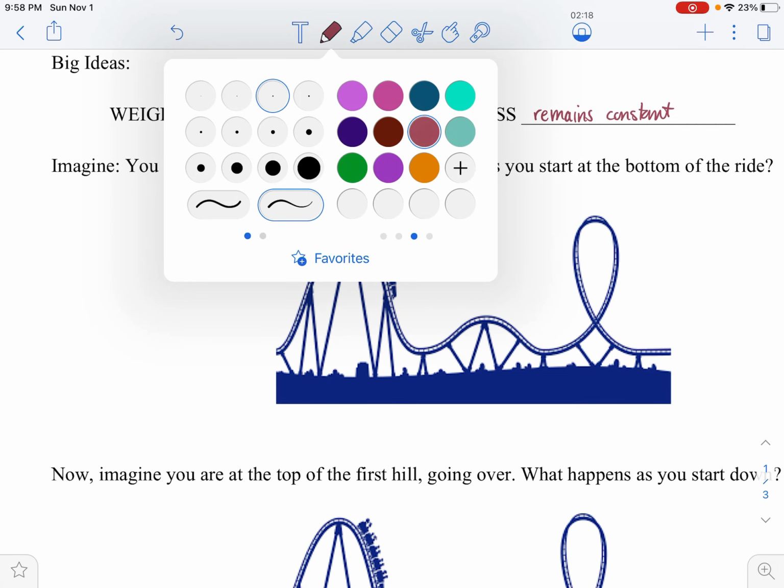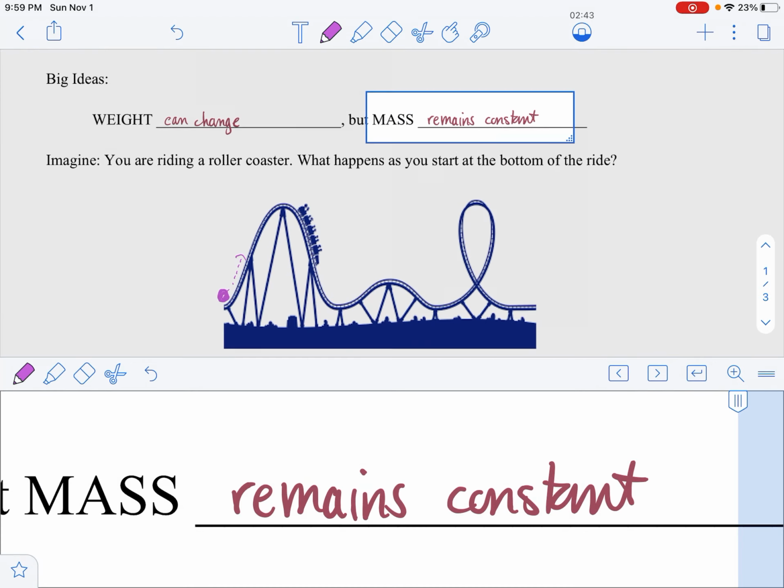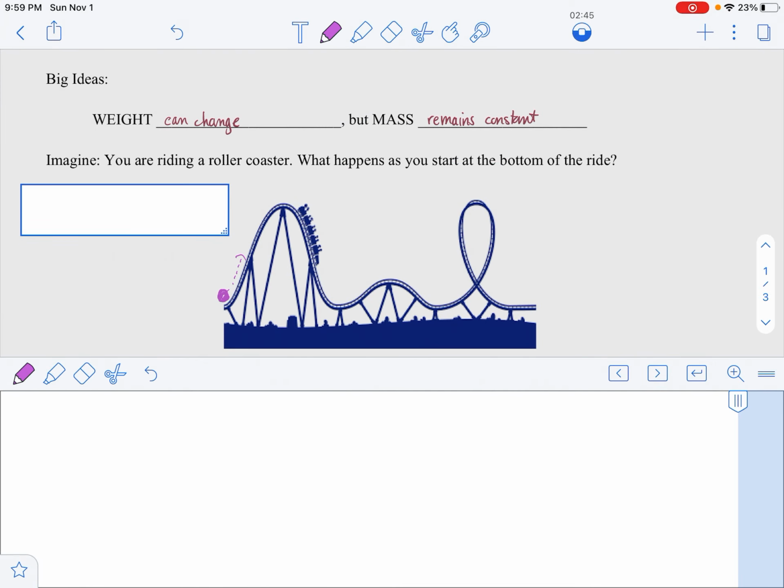Let's make this stand out a little bit more maybe. Here you are down here at the bottom of the ride, and the ride is going to take off and it's going to shoot you up this hill, right? Here you go, really fast up the hill. How do you feel when you're sitting in the roller coaster car? Well, you probably get pushed back against the back of the seat, and all of a sudden your body feels a lot heavier. So that's the first thing I want you to think about. When you're riding on a roller coaster, on the way up, you feel heavier. Maybe I should write feel heavier. You're not actually.